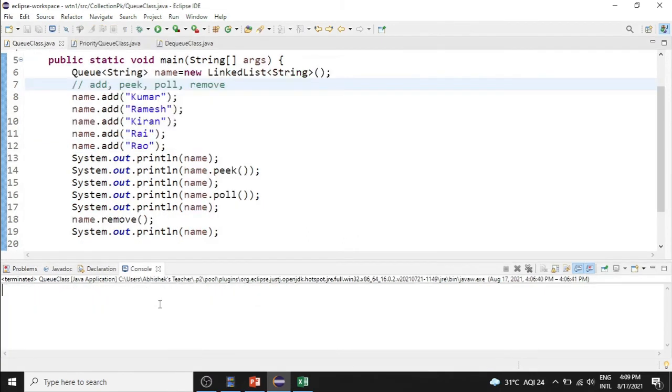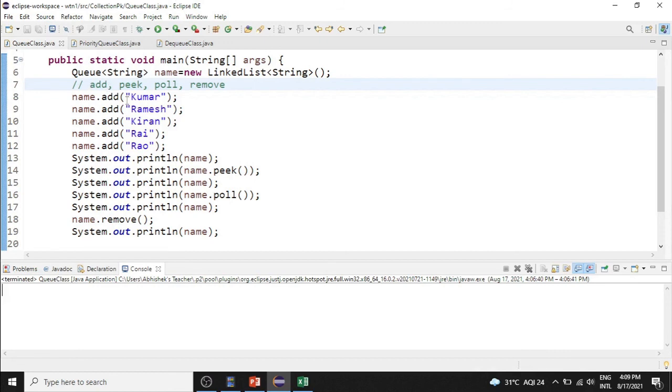We are going to learn about queue. There are different kinds of queue: one is queue, priority queue and dequeue. Different methods in the queue are add, peek, poll and remove. This is the syntax for queue. Here we are saying the input will be in the form of string. This is a wrapper object.